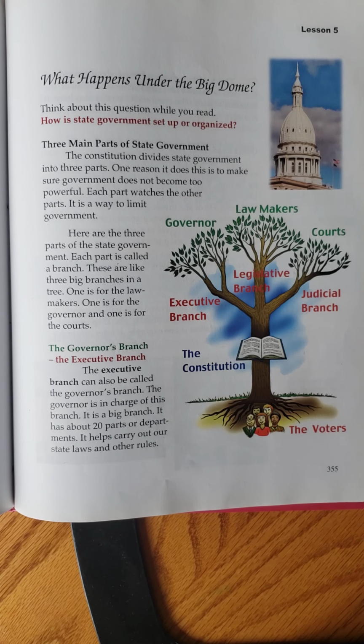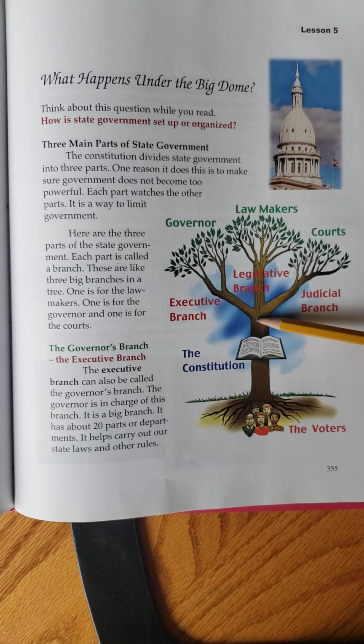In this lesson, you will be introduced to the different parts of government in Michigan. When you talk about the different parts of the government, they're usually called branches. And so that's why they have this illustration of the tree. There are 3 different branches that you're going to be reading about: the executive branch, the legislative branch, and the judicial branch. The executive branch would be the governor of our state. The legislative branch would be the Senate, who makes the laws. And the judicial would be like the courts and the judges.